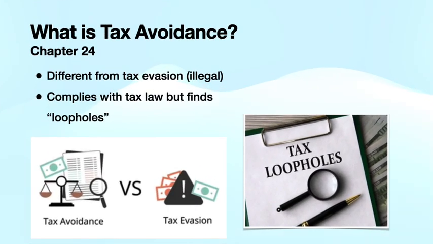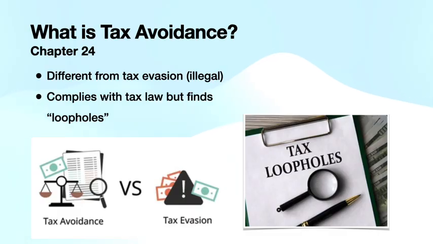So first off, what is tax avoidance? So tax avoidance is not the same as tax evasion, which is illegal. Tax avoidance essentially uses the tax code to lower tax liabilities or obligations. In comparison, tax evasion, which can involve underreporting income or falsifying documentation, is a crime.